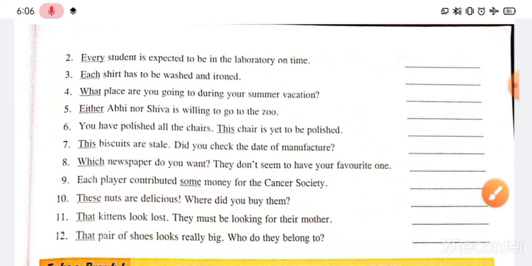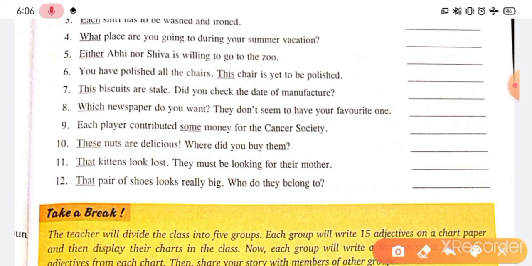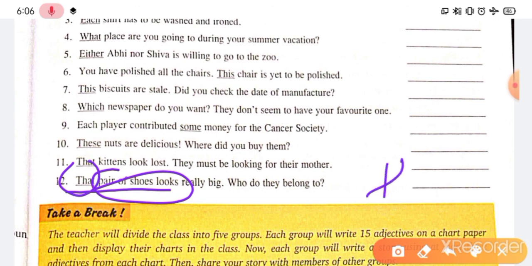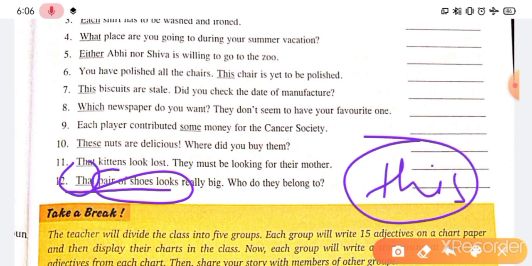Okay. Next is "That pair of shoes looks really big. Who do they belong to?" So that pair of shoes, it is singular. Only if we use shoes, that is plural, but pair of shoes, that is singular, right? So that is correct, but instead of that, we can also use this here. So multiple answers there could be. This pair of shoes, if you write, that is also correct. That pair of shoes, that is also correct. So both are correct here.